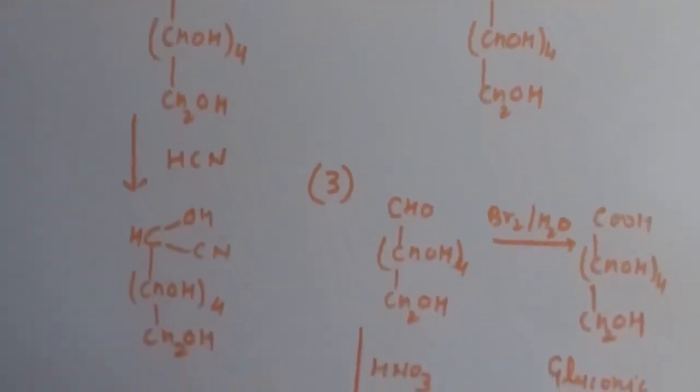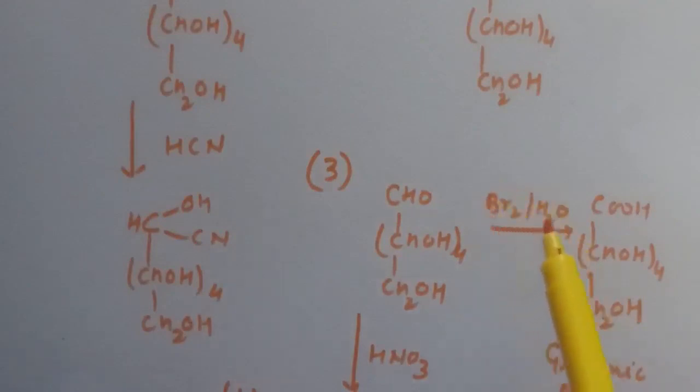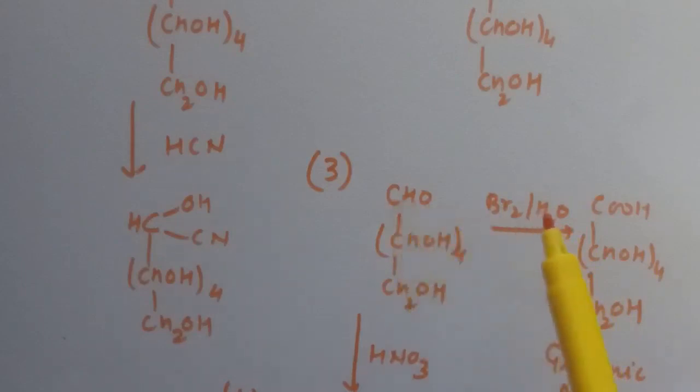Now the reaction of glucose with bromine water. Bromine water is a mild oxidizing agent and this converts the aldehyde group to carboxylic acid, and from here there is a confirmation of the presence of an aldehyde group, because a mild oxidizing agent only oxidizes aldehyde to carboxylic acid.